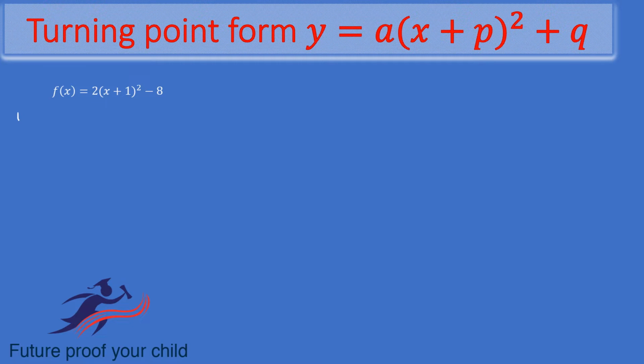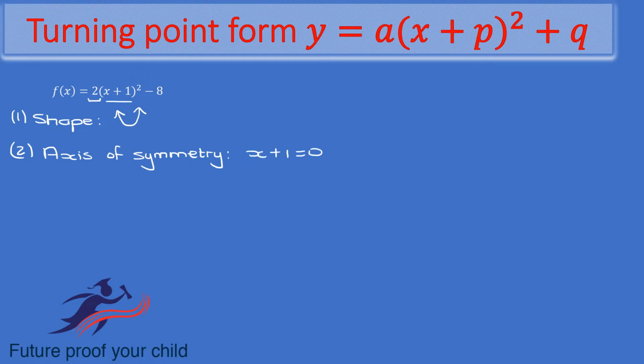So we start with step number 1, which is to get the shape of this graph. Now this shape is determined by the number in front of the bracket. In this case it's a 2. It's positive, so it will be a little smiley face. Right, step 2 would be my axis of symmetry. Now when it is in this format, all you do is take the inside of the bracket, set it equal to 0, and then get your x alone.